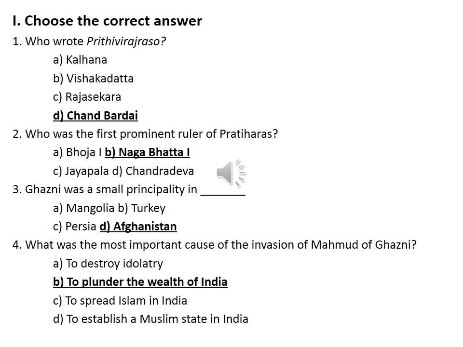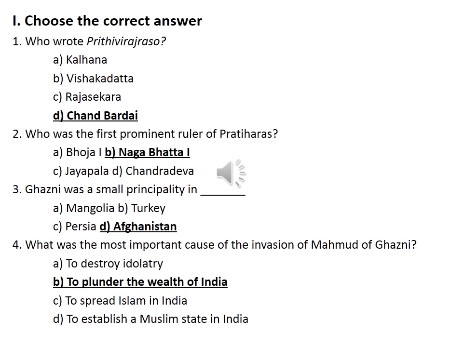Then second, who was the first prominent ruler of Pratiharas? Option A. Bhojavan, B. Nagabhatta I, C. Jayapala, D. Chandradeva. So which is the correct option? Nagabhatta I. So Nagabhatta I was the prominent ruler. So Bhojavan was also the ruler of Pratiharas only. So but he considered the power of Pratiharas. But before him, Nagabhatta I so was the strong ruler of Pratiharas. So option B. Nagabhatta I.